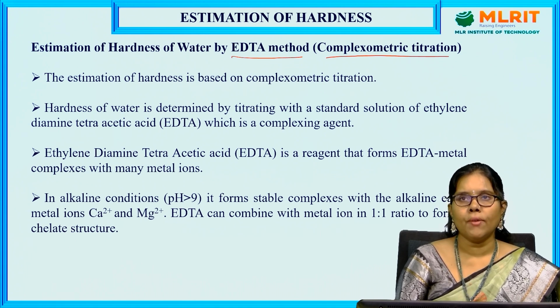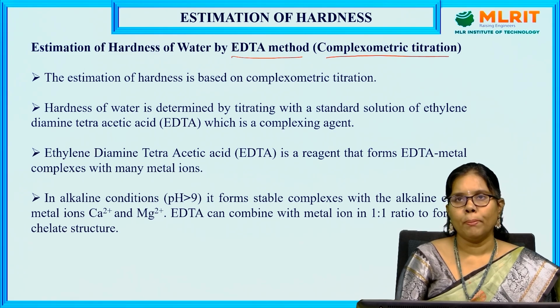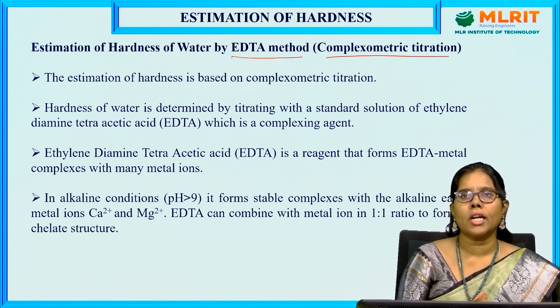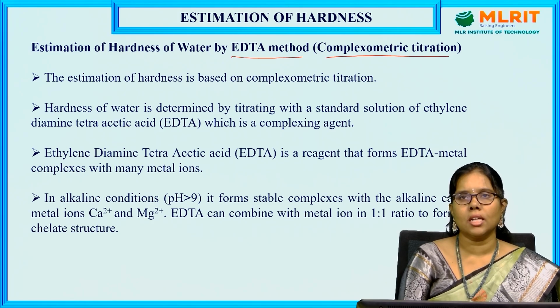We know that every water has some salts like calcium bicarbonate, magnesium bicarbonate, chlorides and sulfates of calcium and magnesium. Water containing all these salts is not suitable for bathing, cooking, washing. In industrial areas, it is not used in boilers. So it is required to purify the water. Before purification or softening of the water, we have to know the total hardness present in the water. So, in order to know the total hardness, we are going to take the water sample which contains the salts.